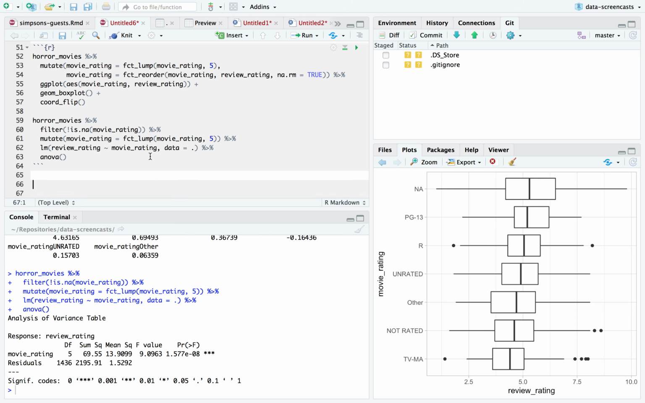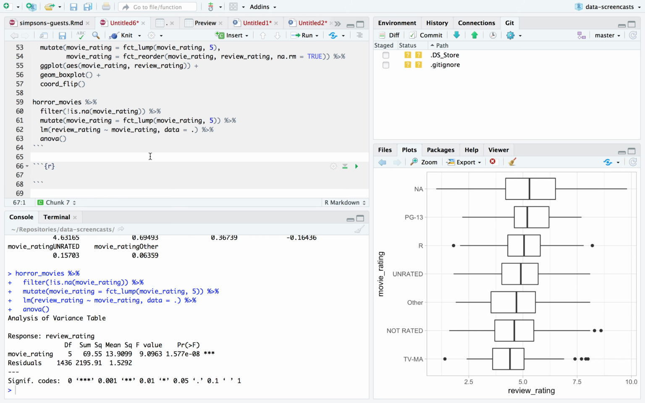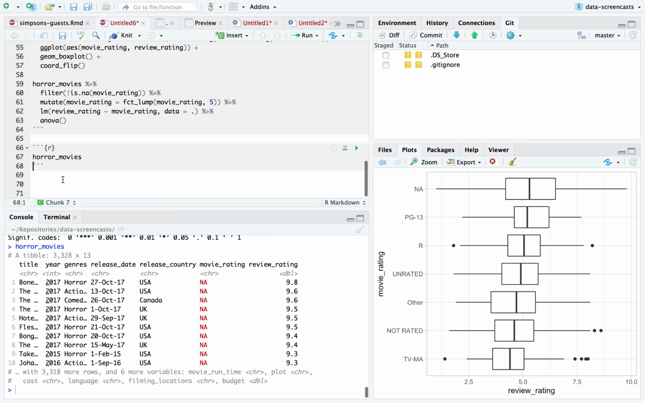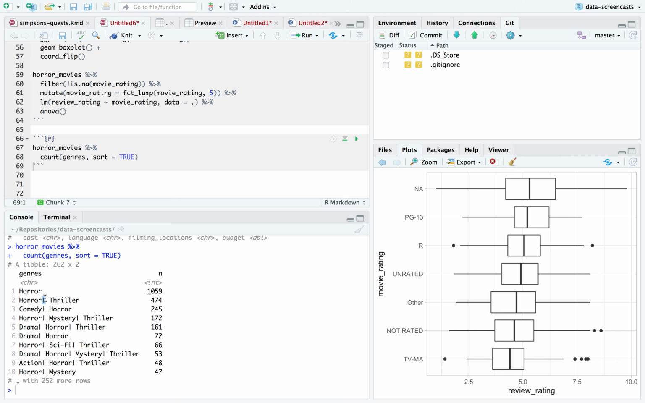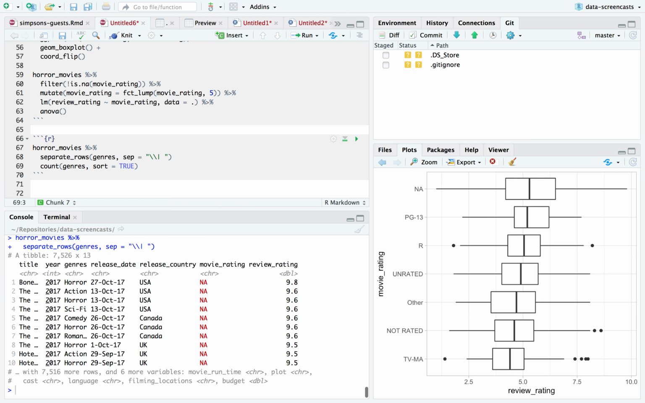I really want to do some text analysis. But first I'm going to take one more look at genres. The question I had is about these genres. The genres are split out, you can see, by a pipe. I'm not accustomed to that, but there's a function called separate_rows in tidyr that's really handy for this. I want to separate the genres row separated by pipe.